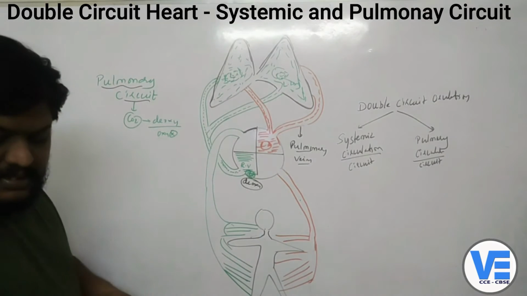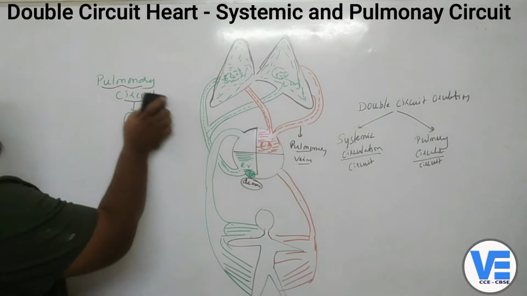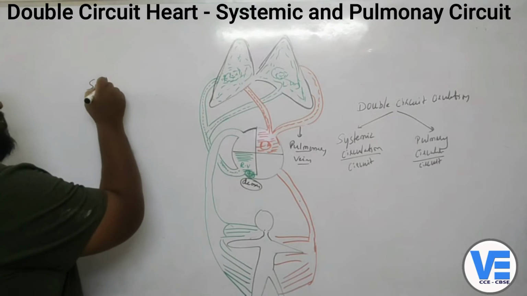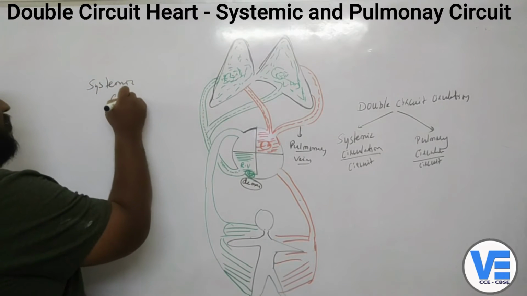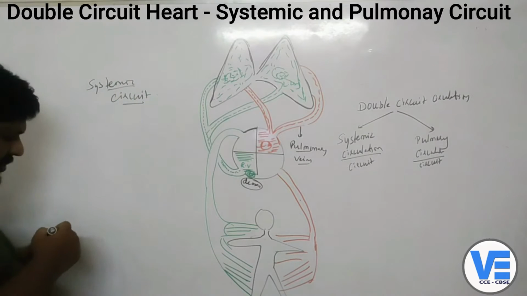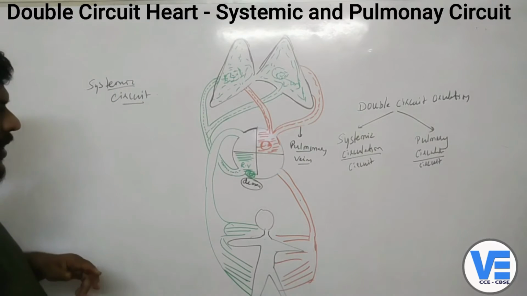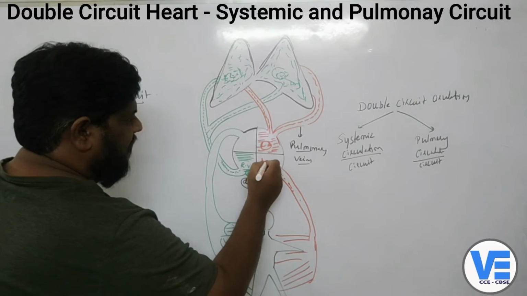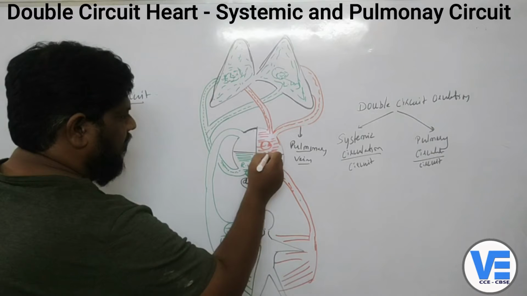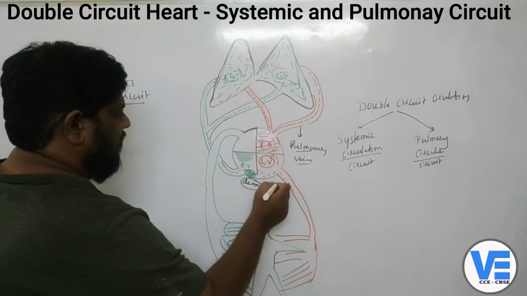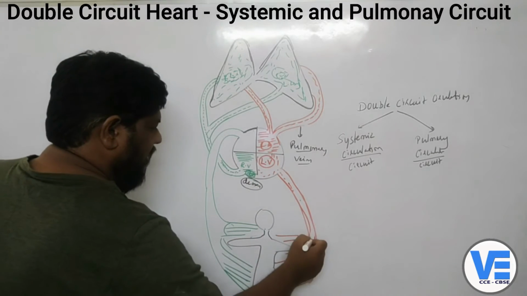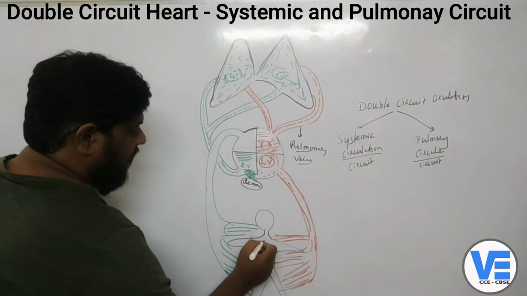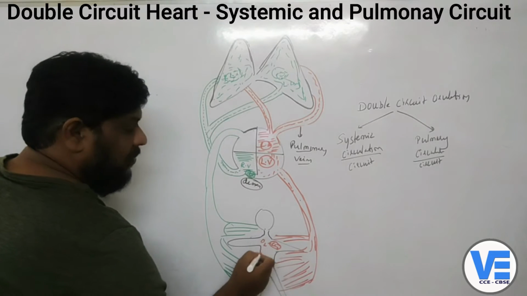Okay. Now what we'll see is systemic circulation. What we'll see is the systemic circuit. Okay, you can call it the systemic circuit. Now whatever the blood which flows from here, that is from the left ventricle, because the left auricle will pump the blood into the left ventricle, then the blood now will be carried to the different parts of the body. Okay, so different parts of the body will take the oxygen and give out the carbon dioxide.